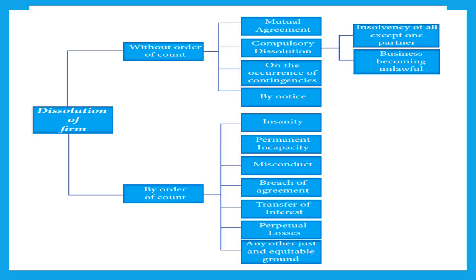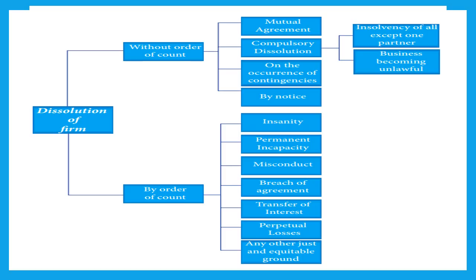So first in this case is insanity. If any of the partners becomes insane, lunatic, of unsound mind, then suppose there are only two partners and one partner has become lunatic, so the other partner who is of sound mind can submit a petition to the court for dissolution of the firm.